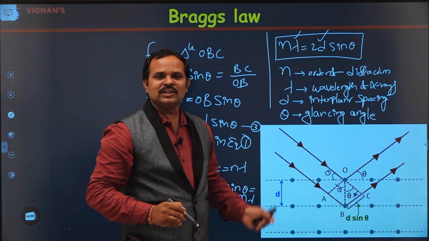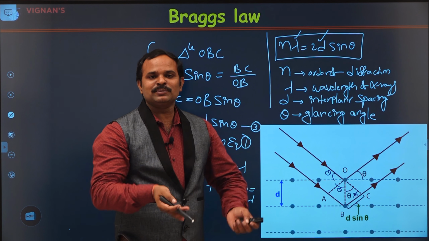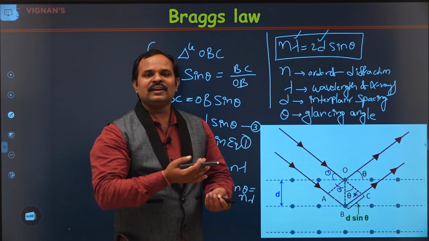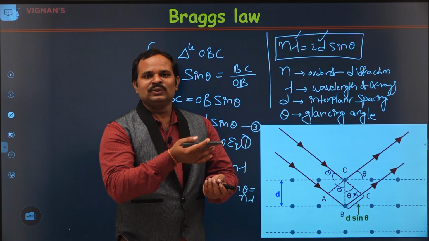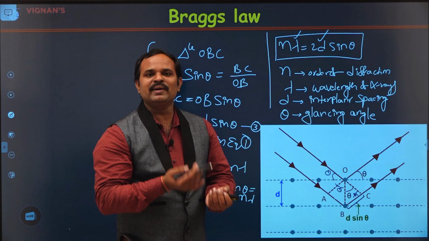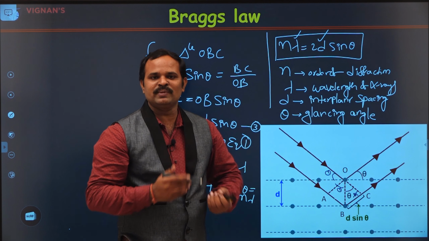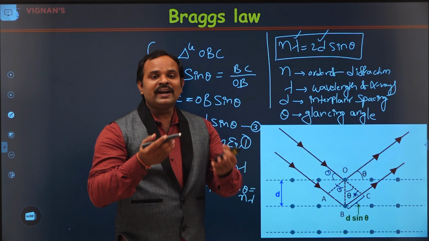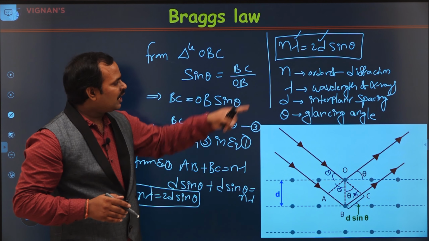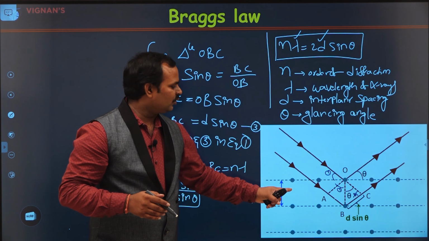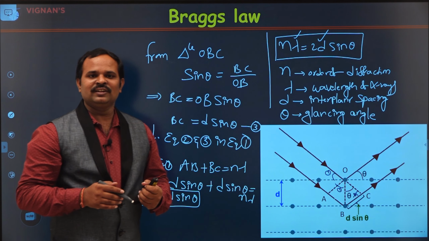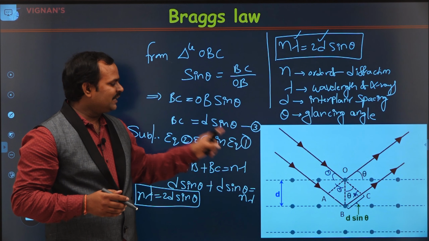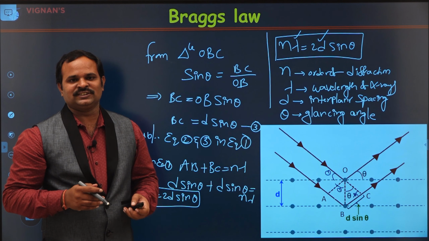When we know the interplanar spacing, we can find the lattice parameter by using the relation d is equal to 1 by root of h square by a square plus k square by b square plus l square by c square. Once we know the lattice parameters, we can find the atomic radius. See how many different parameters we can find out by using a simple thing. That's the reason why this experiment got a Nobel Prize.